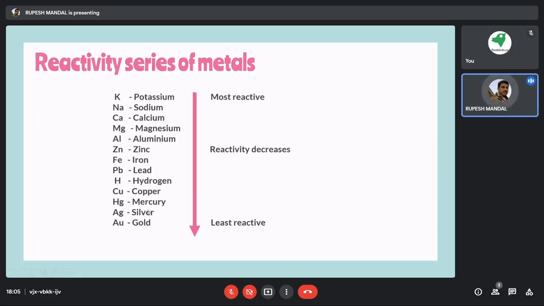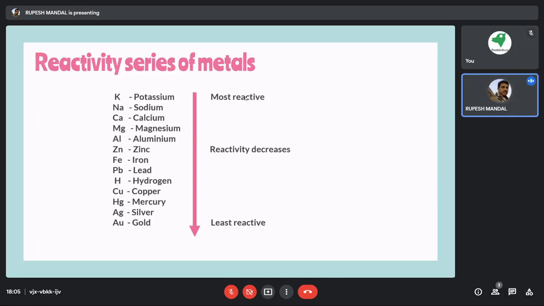Similarly, the next one is silver. It doesn't react easily with water and so on. Similarly mercury, copper, and the list goes up. But if we consider potassium or sodium, we cannot keep these in open air either. They react so fast. So this is another aspect.